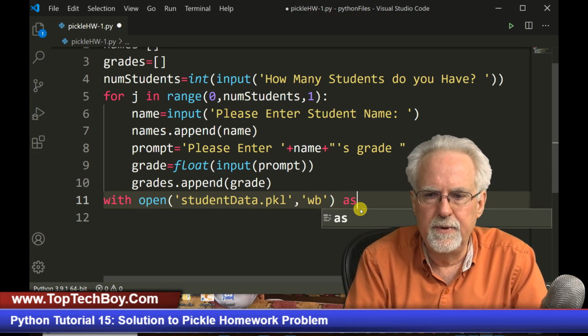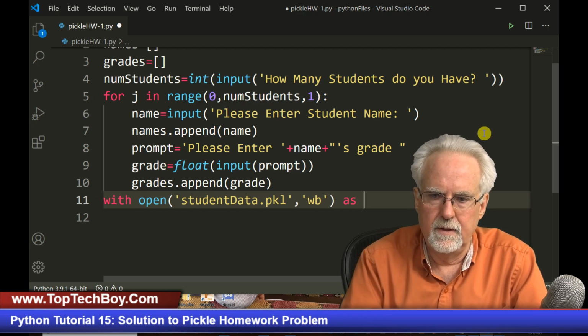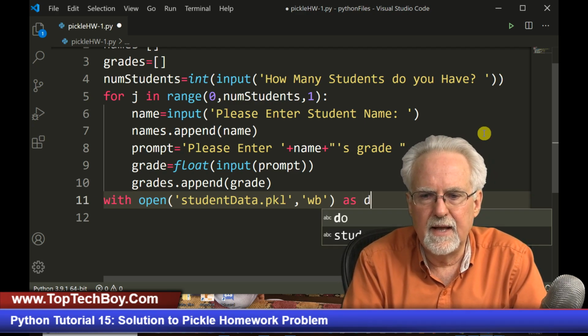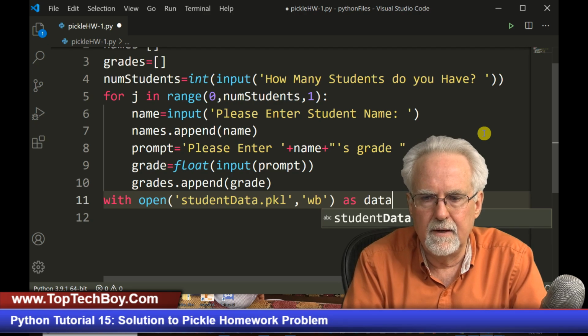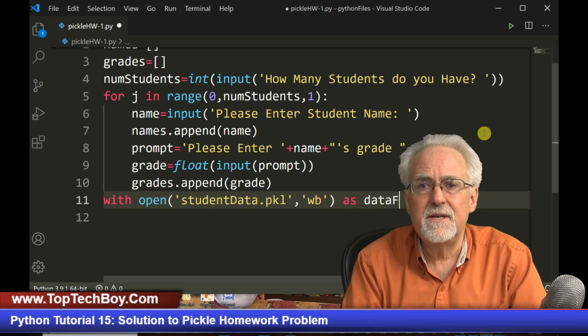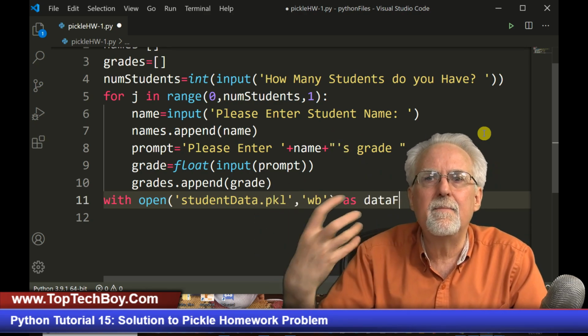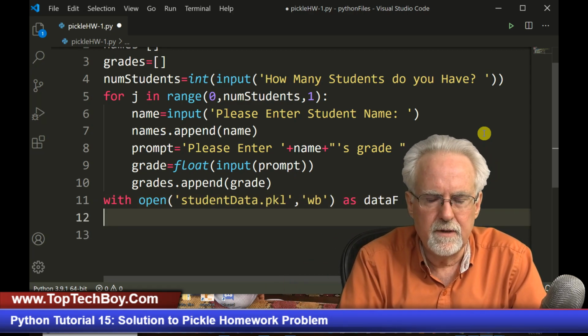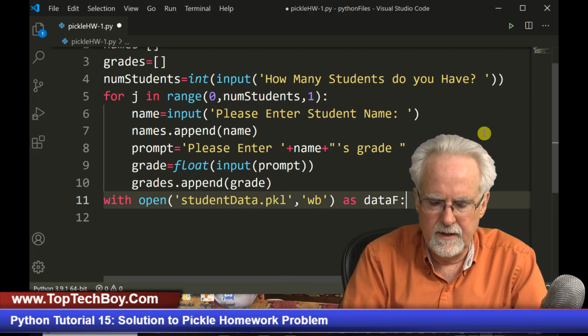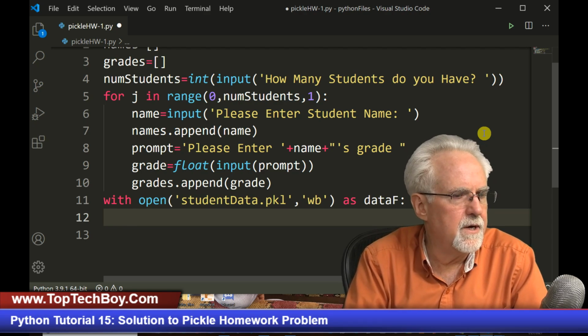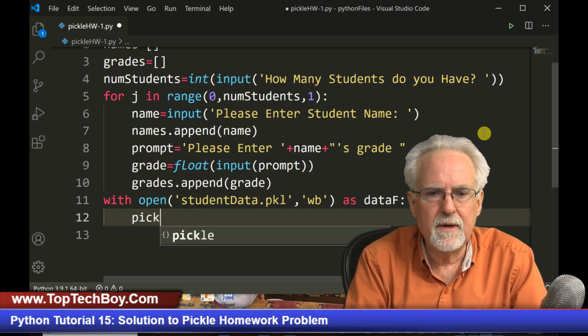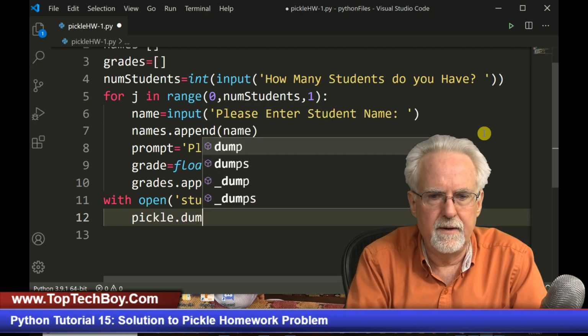And then I'm going to open it as data F, just because I want you to see that you can name this object whatever you want. So I'm going to call it data F. And what did I forget? I forgot my colon, my friend Mr. Colon. And then what I'm going to do, pickle.dump.